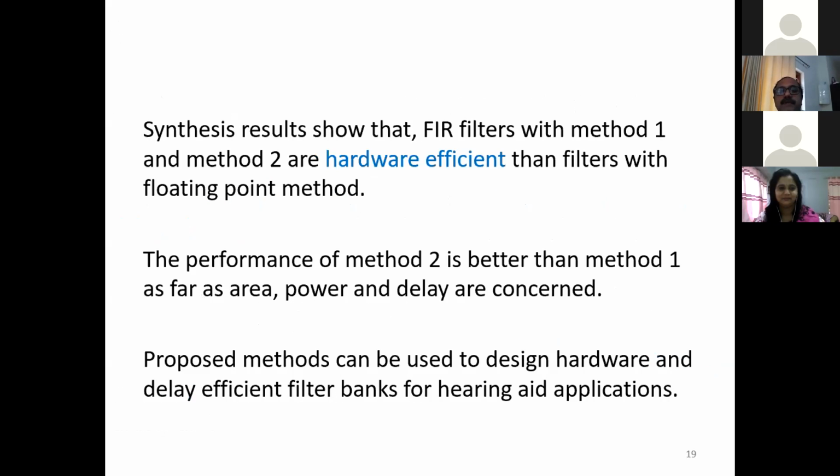Synthesis results show that FIR filters using method 2 are more hardware efficient than filters using the floating point method.